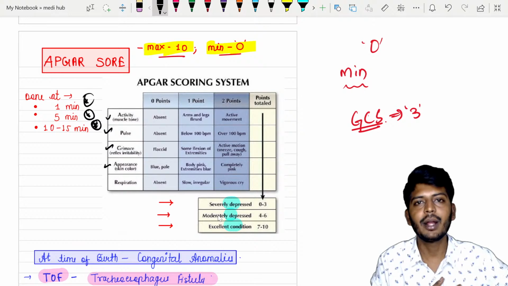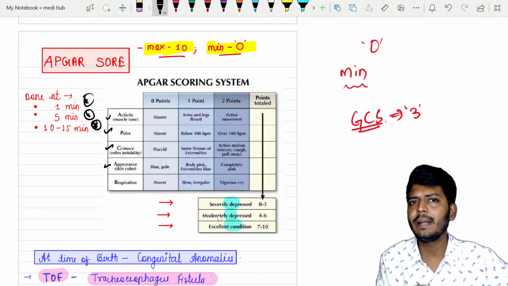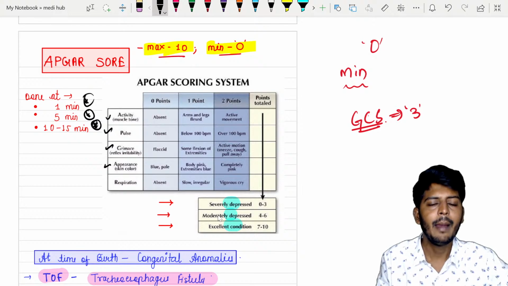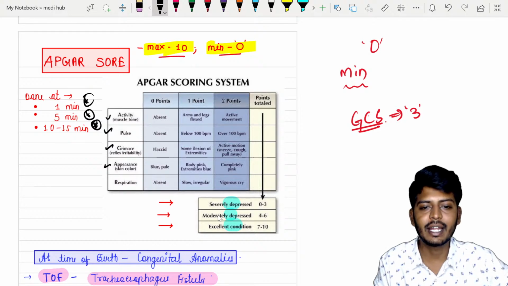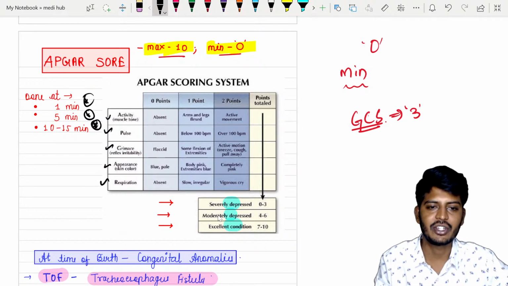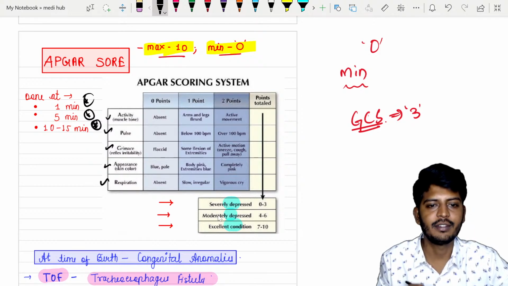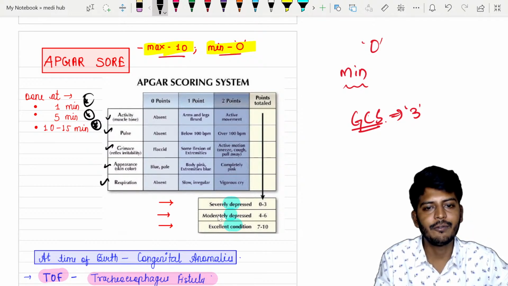Pink color. Okay, don't say that it depends on skin tone. No, it is about the blood supply. Baby skin is usually approximately pink, but in cyanosis it can turn blue, and then there is respiration. For each one of them, if anything is absent, then we go for 0. If mild, 1 point. If normal, 2 points.